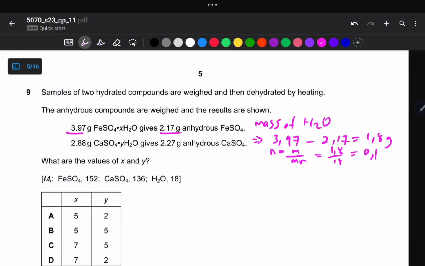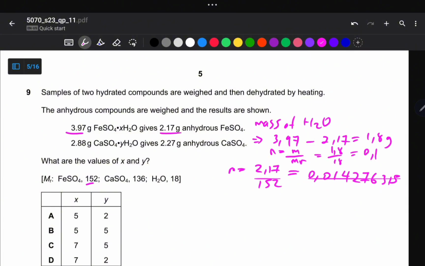Are we together? So to calculate the number of moles of iron 2 sulfate, we have got the mass, and then you have got the Mr. So it's n, the number of moles, equals 2.17 over 152. And then this gives us 2.17 divided by 152, and this gives us 0.014276315. These are the number of moles of iron 2 sulfate.